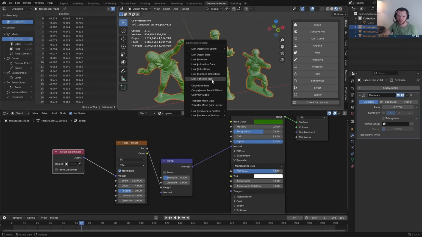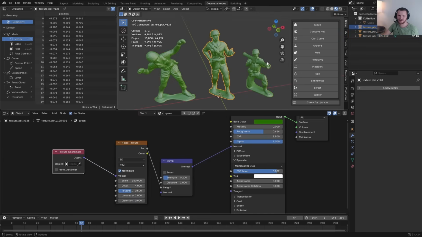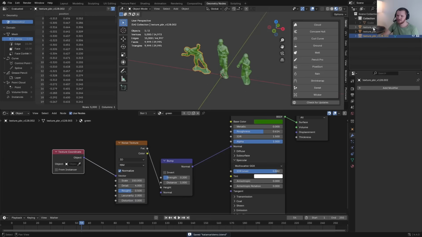Control L to link what? Link modifiers. So now these will all inherit that same thing. Control A, visual geometry to mesh. And now we are indeed cooking. This seems much more manageable. I'm not getting any lag or anything. All of these army men, I'm going to put in a collection called objects because we might add more later.